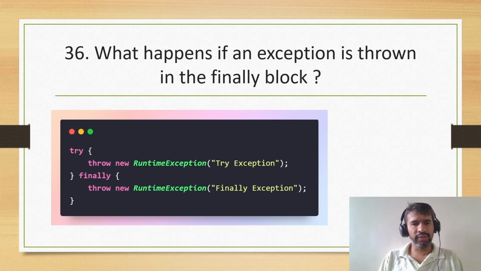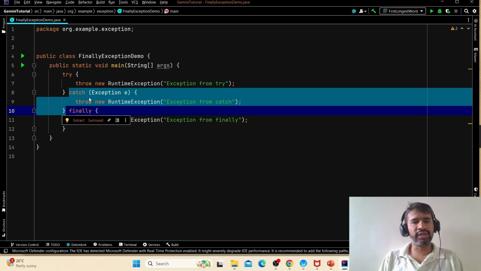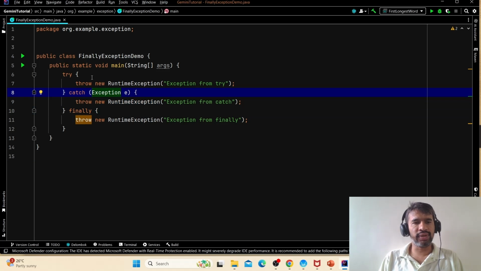Let's see with an example. Here I have created try, catch, finally. This is a slightly extended question because the interviewer may ask what happens if there is a throw in the catch block also. That's why I took all three blocks: try, catch, and finally. We are throwing an exception in all three. It's a runtime exception. So any guesses which one will take precedence? Is it the try's one, the catch one, or finally?